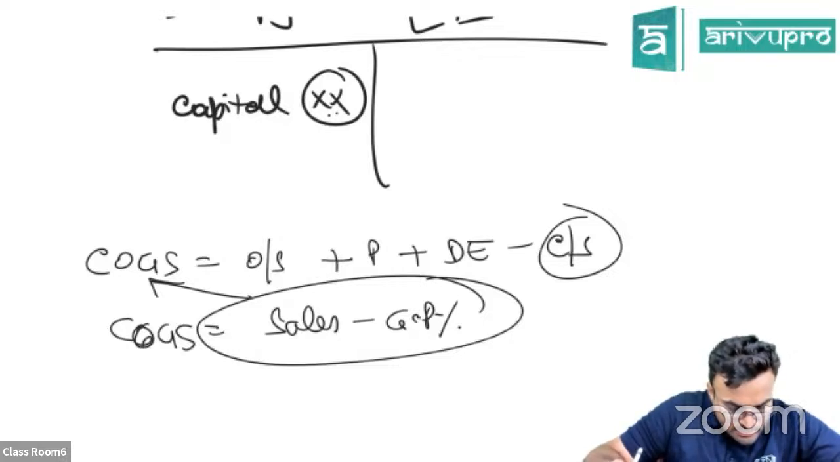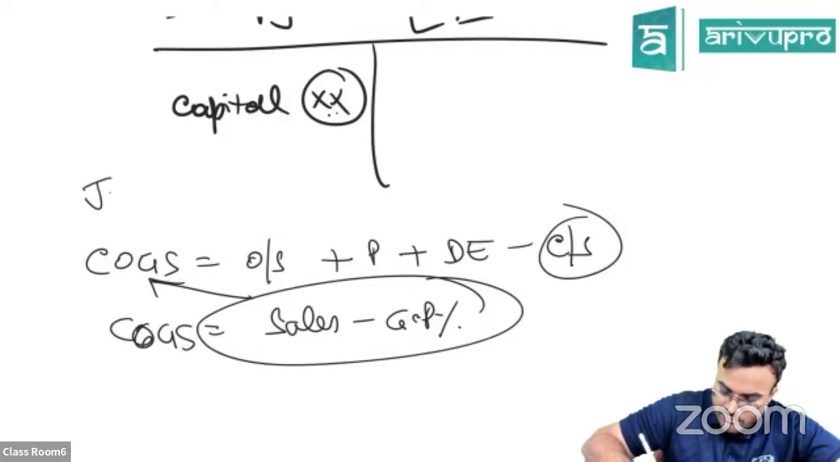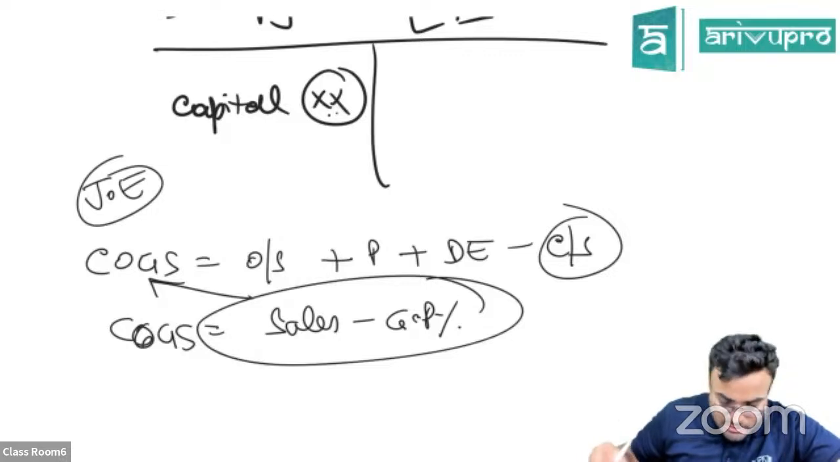Journal entry starting, illustration 1 and 2. Guys, journal entries we have discussed like five minutes back. GST part, have a look.